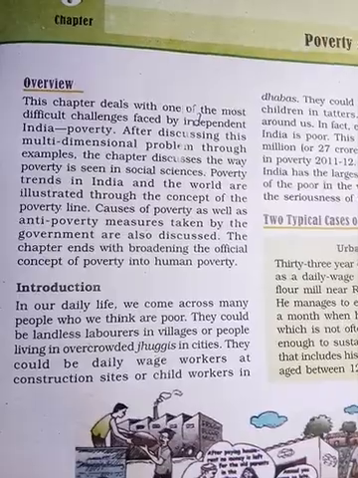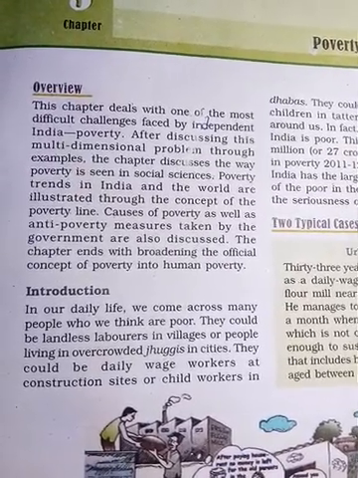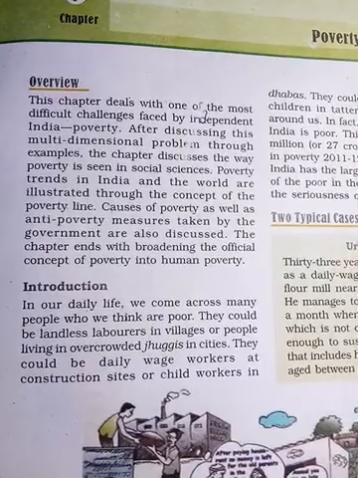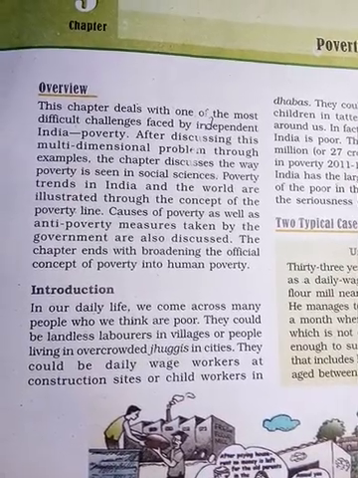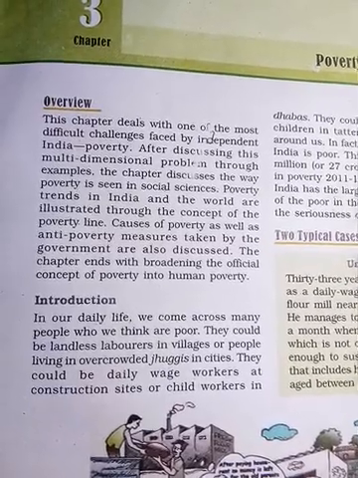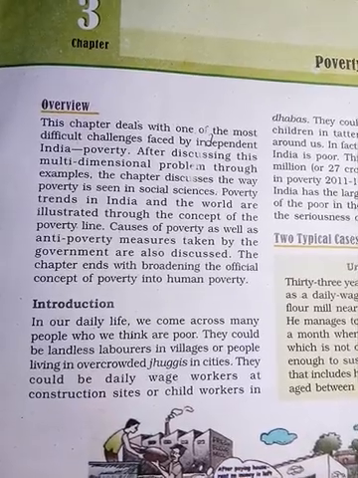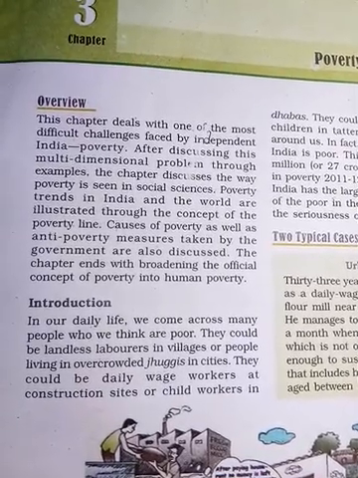That means how poverty is caused and what major steps the government takes. They are also going to discuss this in this chapter. The chapter ends with broadening the official concept of poverty into human poverty.